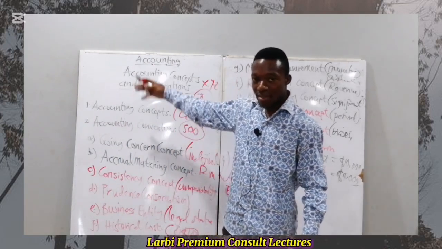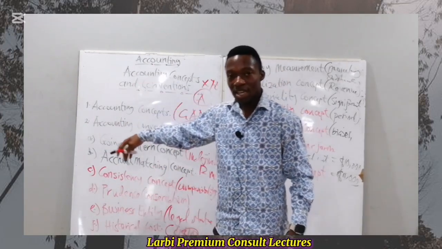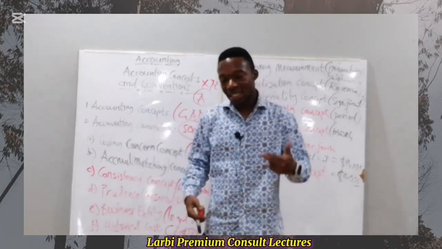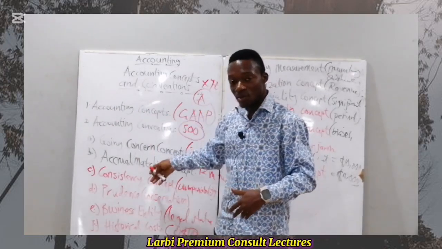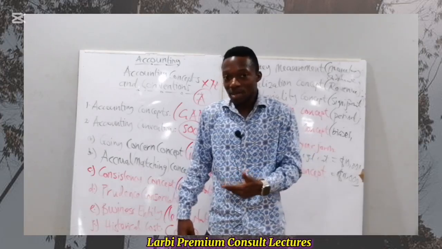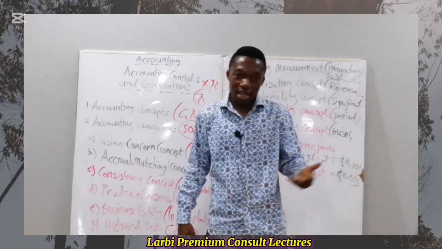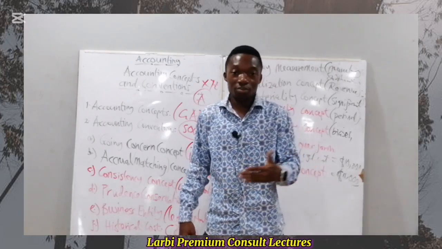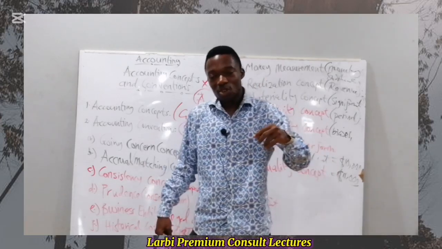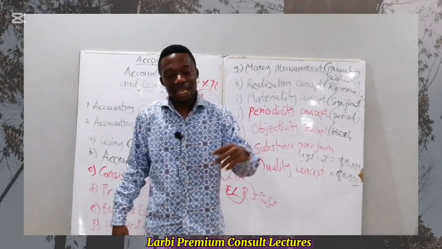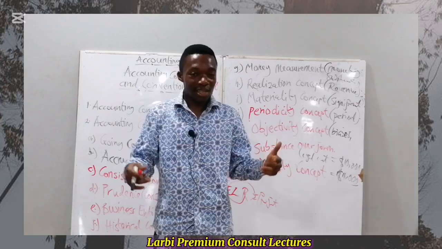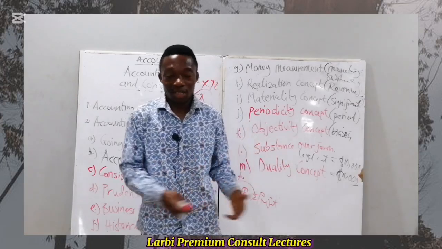So accountants are supposed to know this so that they can prepare financial statements that give a sense of purpose and direction. Because as I said earlier, without these concepts and conventions, if accountants are allowed to prepare their own financial statements, there will be chaos, because anybody in any field can present their own financial statement, and that will affect comparison and interpretation. Should we need financial statements for formal records or a formal activity, let's say to undertake a contract or something of that sort, it may affect it.